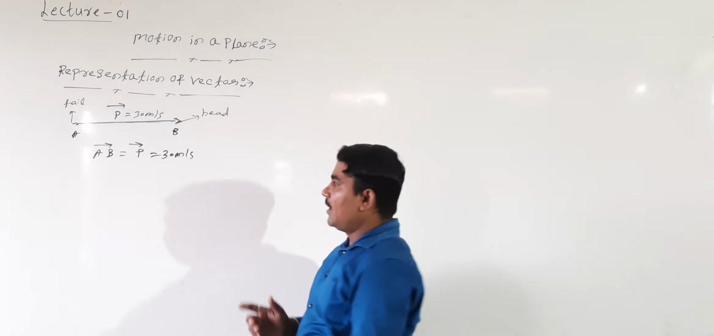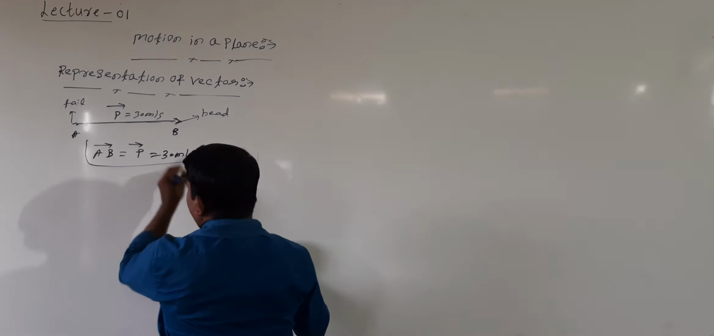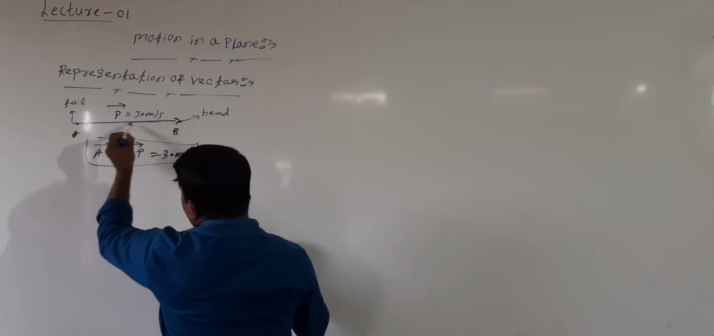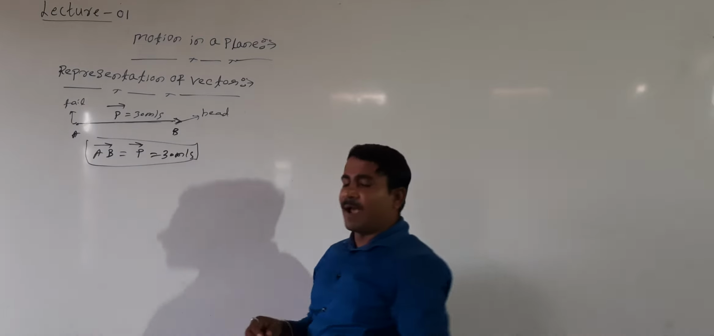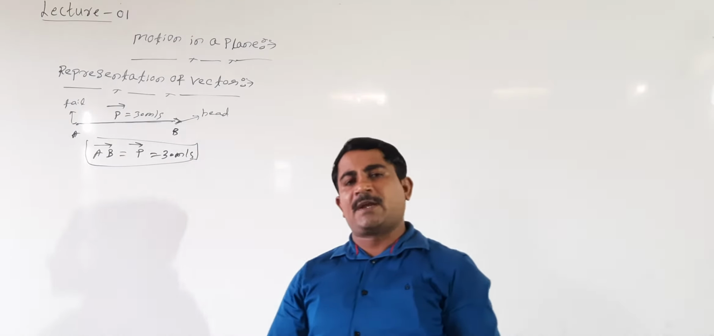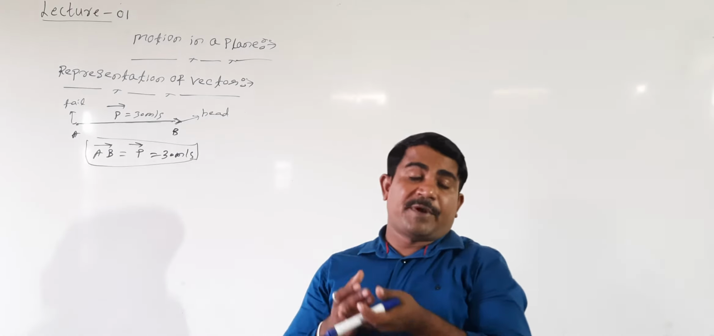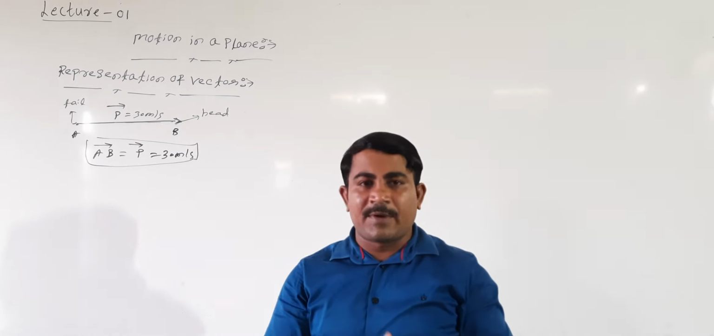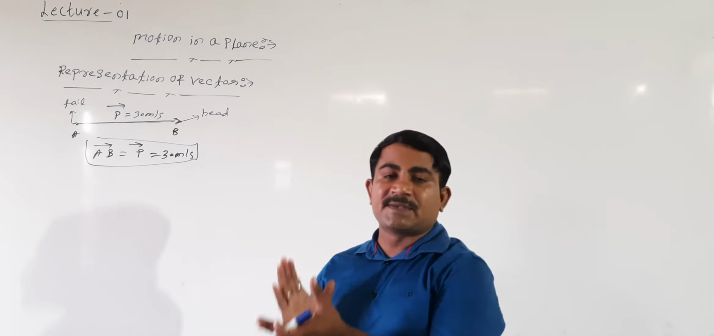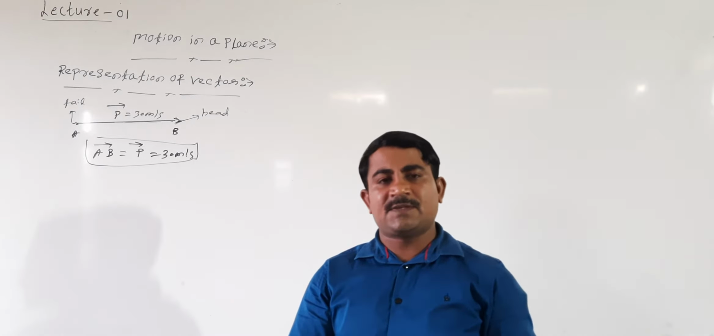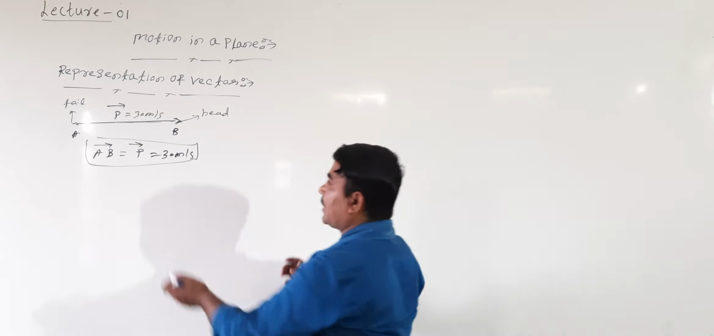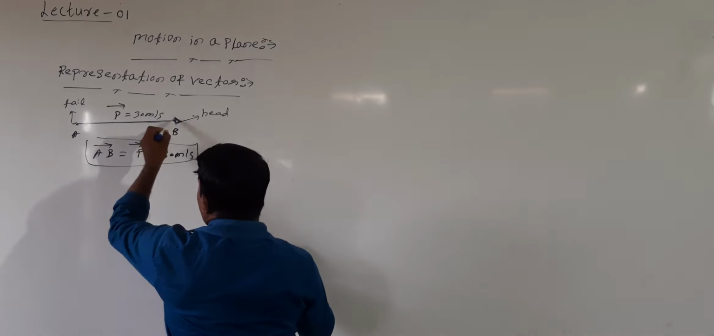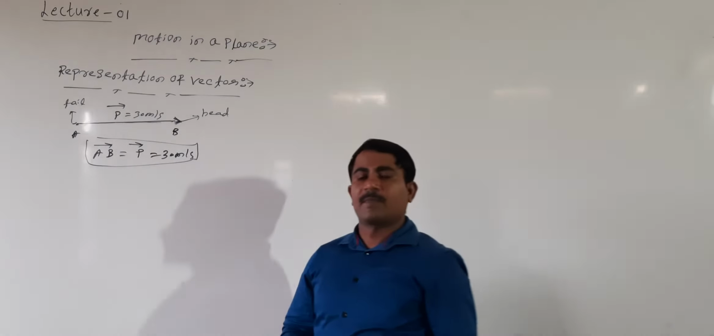Any vector can be represented by its length. Length represents the magnitude. Magnitude may be 30 meters per second if it is velocity. If it is acceleration, then it may be 30 meters per second square. If it is length, then it may be 30 meters. Magnitude is represented by this line, and direction is represented by the arrowhead.